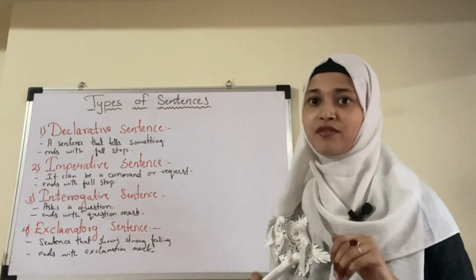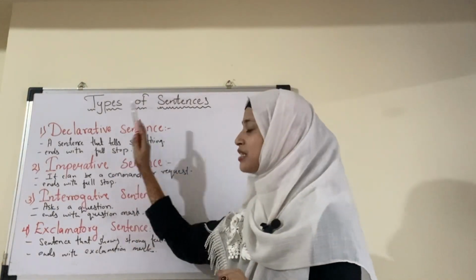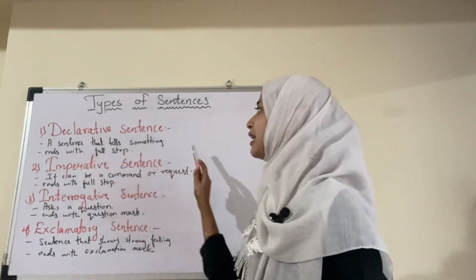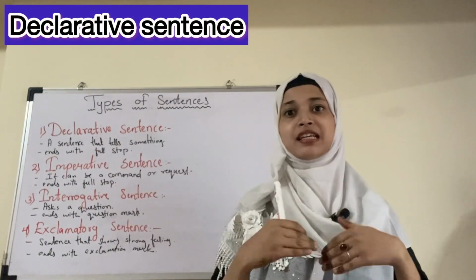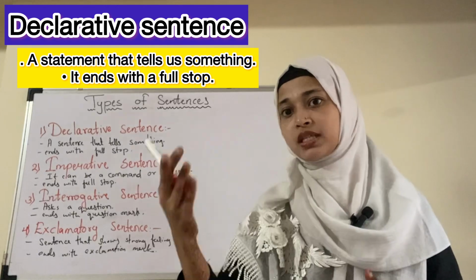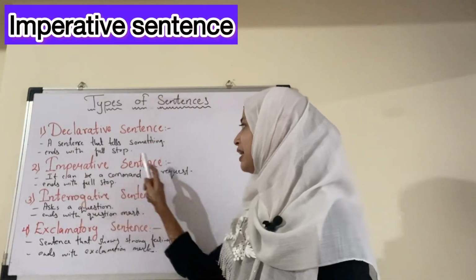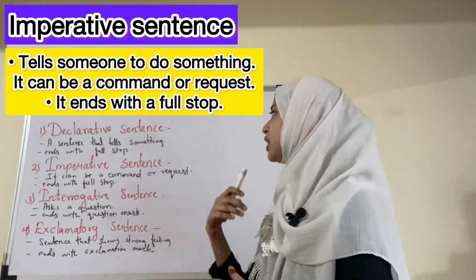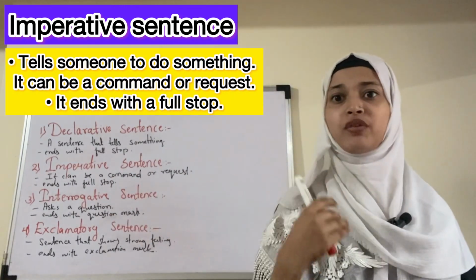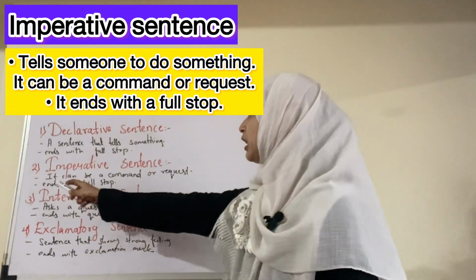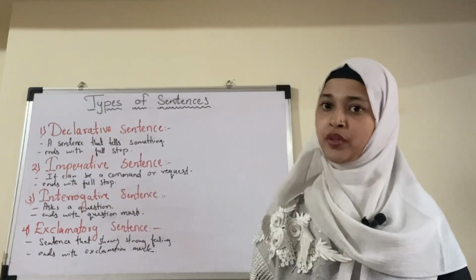Okay, so we have seen the types of sentences in which we have covered the declarative sentence, a sentence that tells us something about someone or something and ends with a full stop. The second type we have seen is the imperative sentence, a sentence in which we give command, instructions, or make a request, and these sentences also end with a full stop.